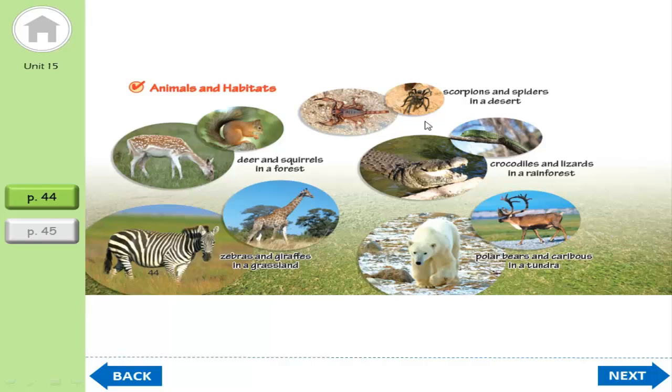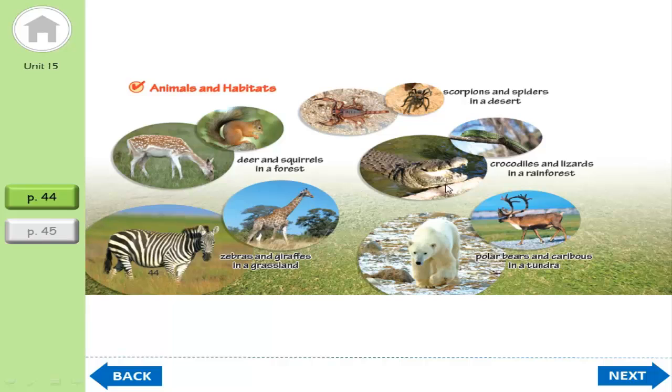So where do scorpion and spider live? The scorpion and spider often live in a desert, right? So please try to remember scorpion and spider live in a desert.